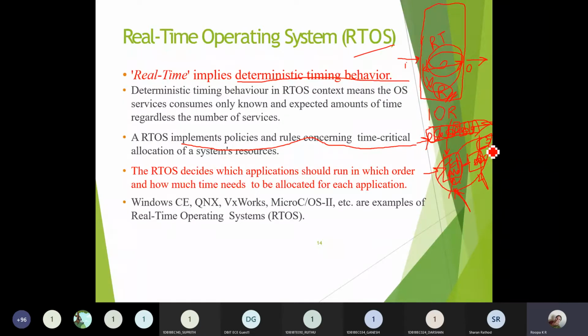This means each and every sensor, each and every component, each and every actuator, whatever the system resources that you are using within a real time application, for all these components you'll have a set of rules and regulations which are to be followed, and these rules and regulations are decided by the real time operating system itself.